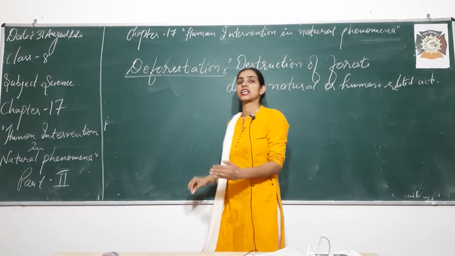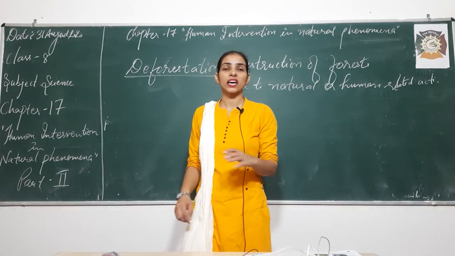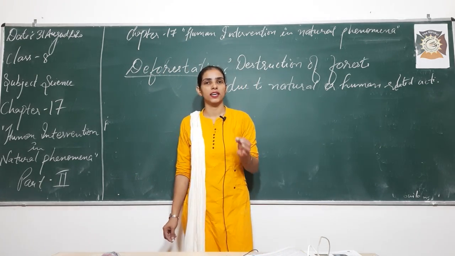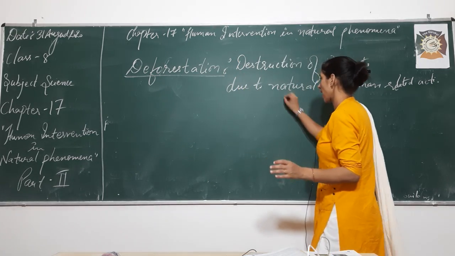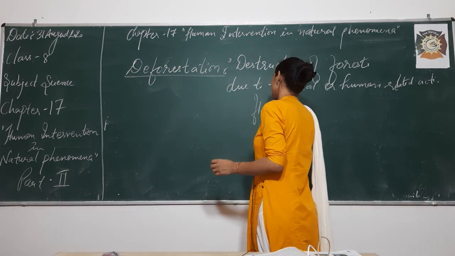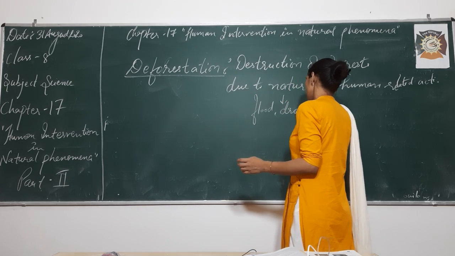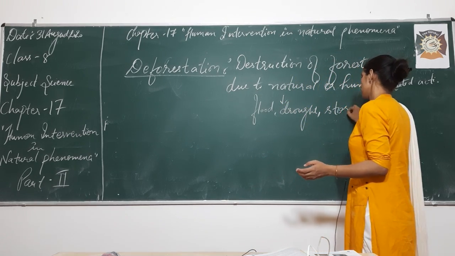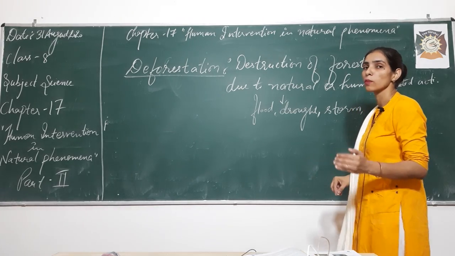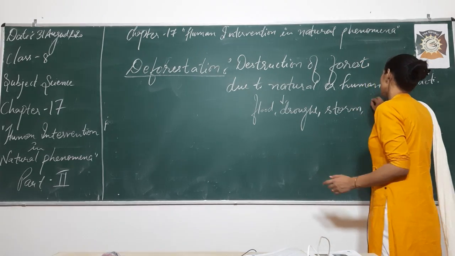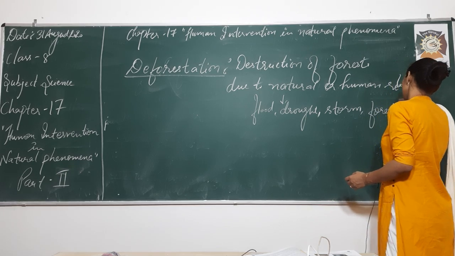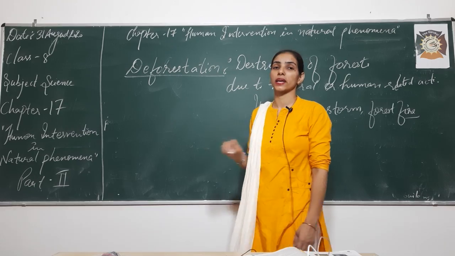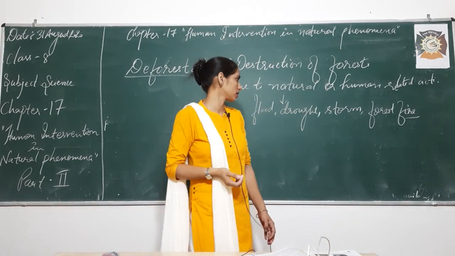Now what are the natural causes of deforestation? What are those natural causes which help in deforestation to occur? Yes, the natural causes are flood, drought, and the next, storm, and one more thing, that is forest fire. Right, students? So these are the main reasons why deforestation occurs.